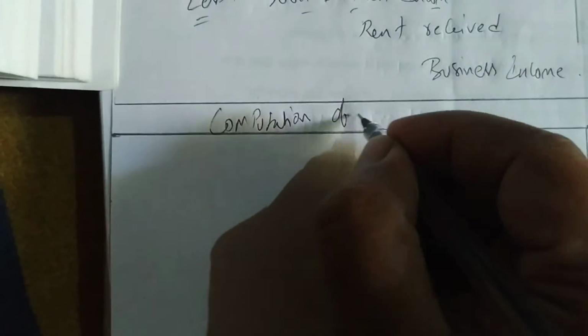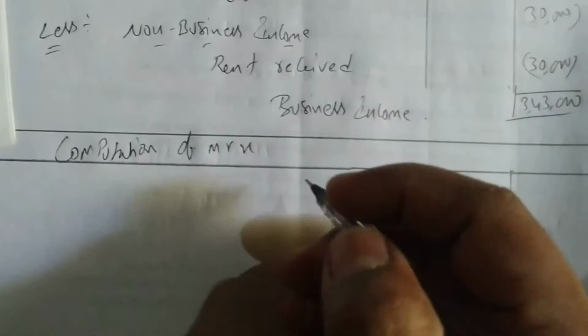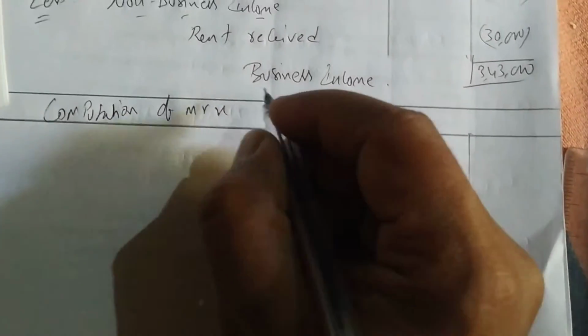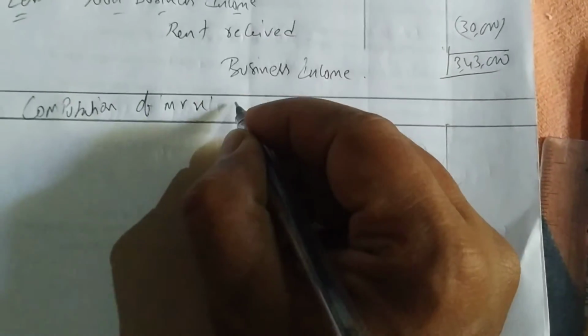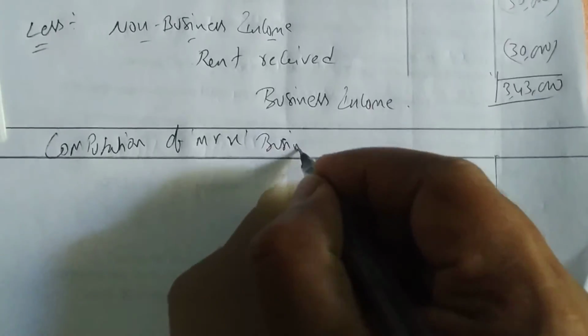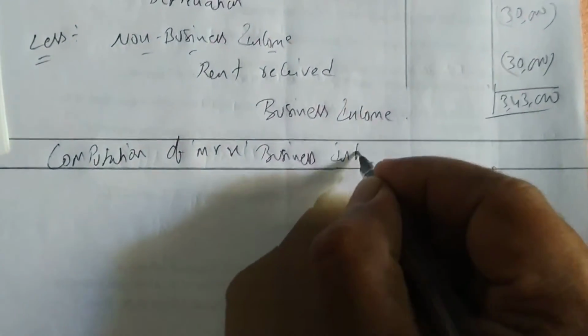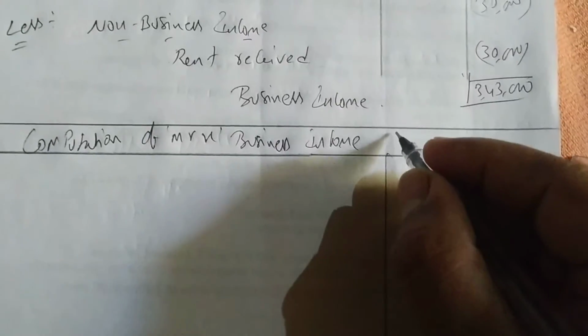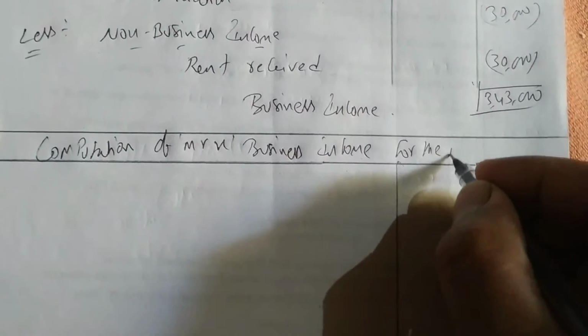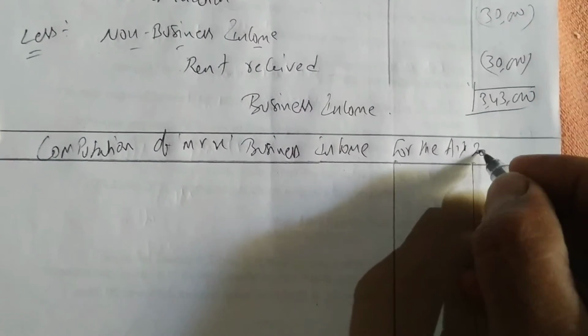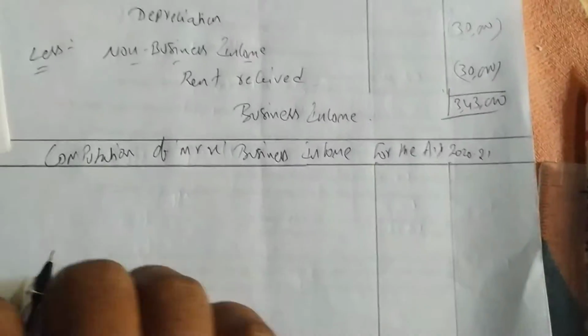So we'll solve this problem now. We'll write the heading as computation of Mr. X business income for the AY 2020-2021.